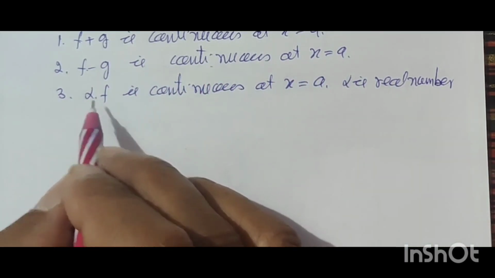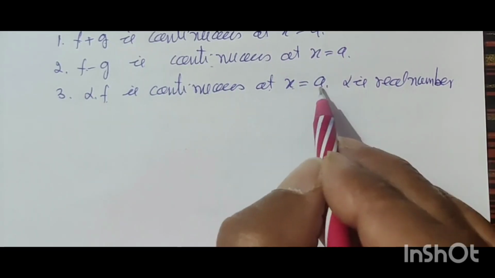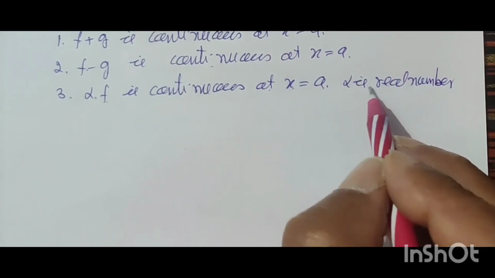Third point is alpha times f(x) is continuous at x = a, where alpha is a real number.